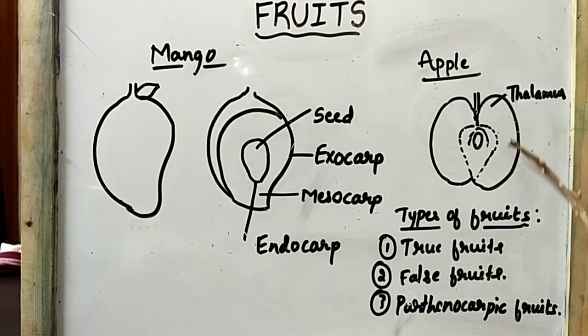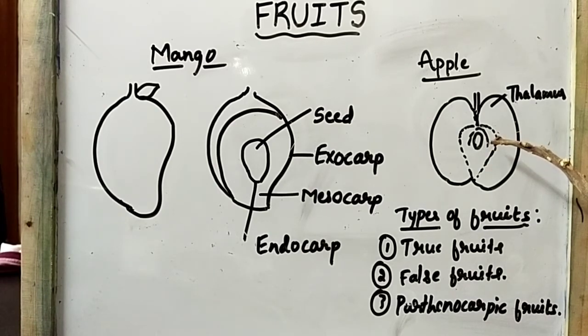And the part exactly at the center that you are seeing, it is developed from what? That part is developed from the ovary. Usually we are not eating it; it is the non-edible part of this apple. And the edible part is developed from what? Thalamus. Understood?